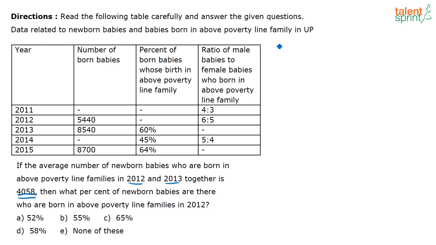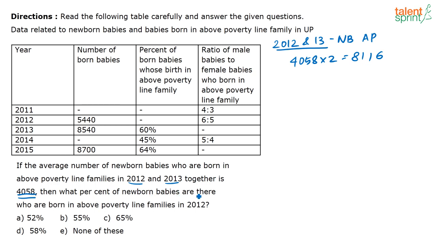So in 2012 and 13 put together, newborn babies born above the poverty line is nothing but 4058 into 2, correct? That is equal to 8116.